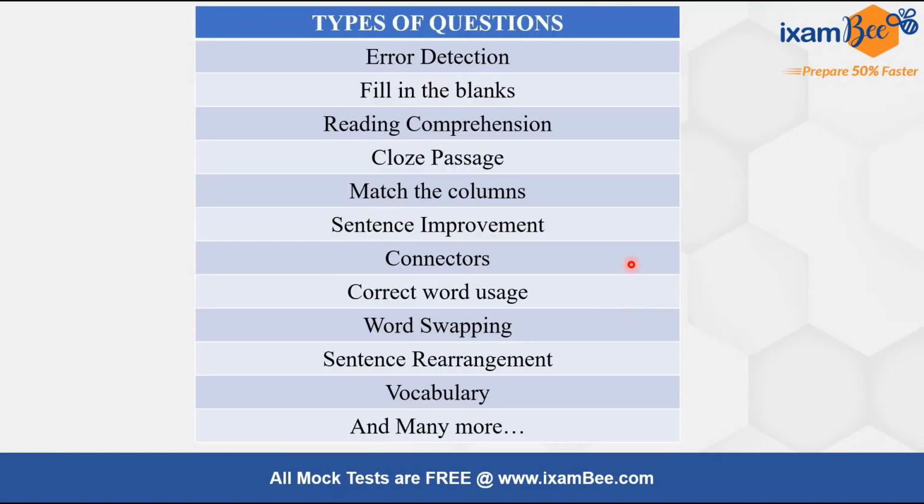Now, if we talk about the types of questions that can be expected in our exam this year, you can get error detection, fill in the blanks, reading comprehension, cloze, match the columns, sentence improvement, connectors, correct word usage. Correct word usage is coming a lot. It did not come last time in IBPS RRB, but in most of the exams this is coming. Connectors and word swapping are coming a lot. Sentence rearrangement is very common. We have been seeing this for many years, and this year also we can expect sentence rearrangement and vocabulary based questions. Also there are many more types of questions.